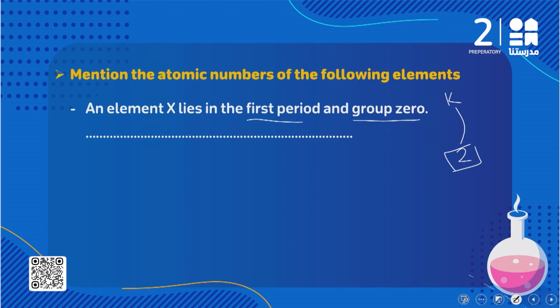Atomic number. Okay? So you are going to write X. And do you remember the atomic number is written at the left side and in the lower part ولا upper part of the element؟ طبعا بيبقى مكتوب في ال lower part of the element. So here I'm going to write X وهنا 2. And between brackets you are going to write a 2.